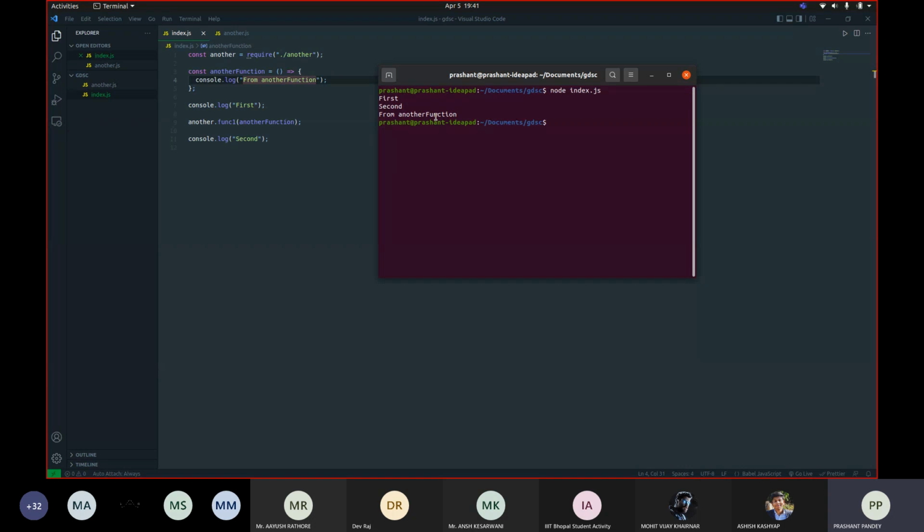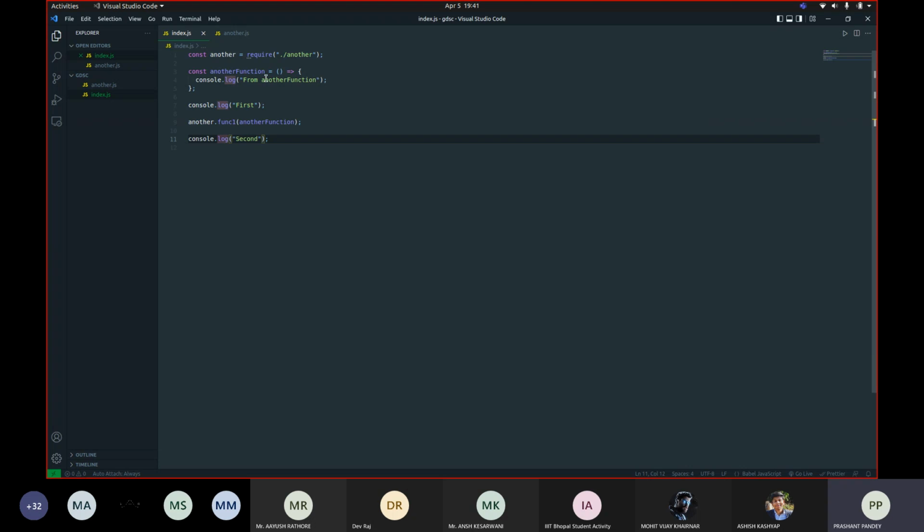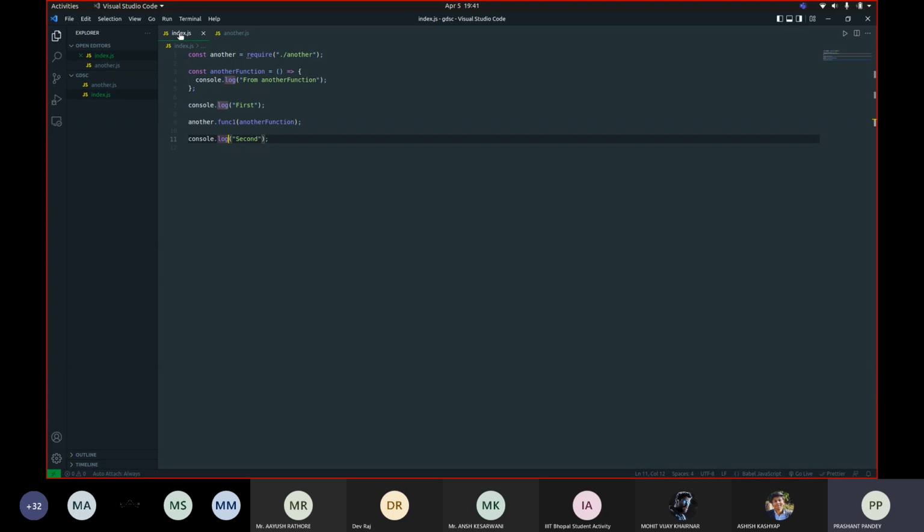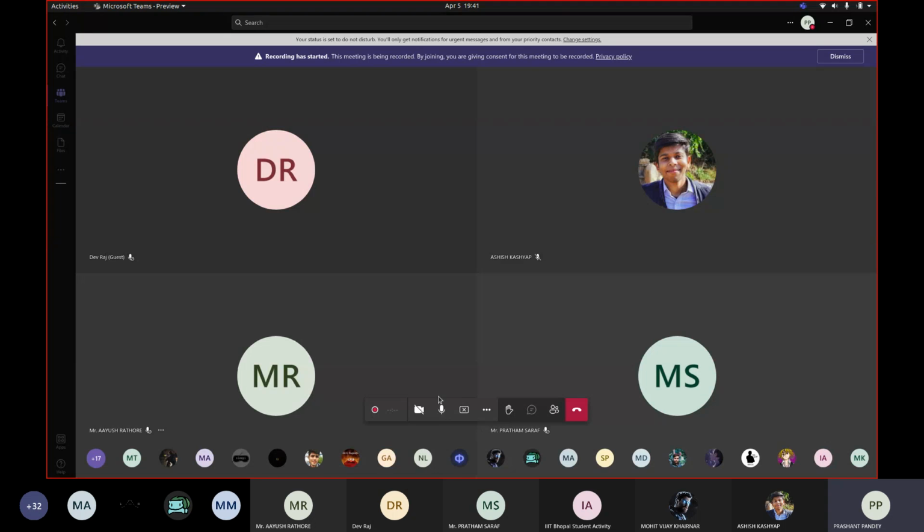So this is what asynchronous code is. It is simply not executed one after another. This is the most basic example of asynchronous that you can have. I have just used the setTimeout function in order to put a difference between the execution of the code. So if anyone has any questions up till here, you can ask.